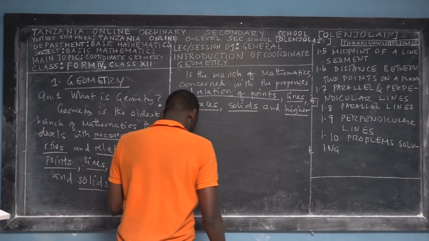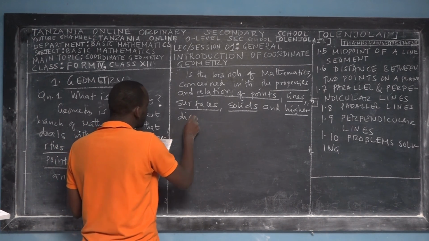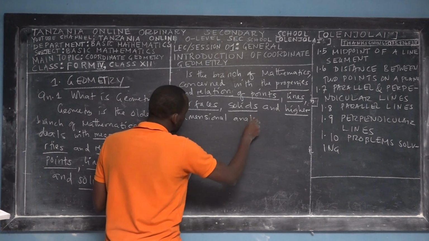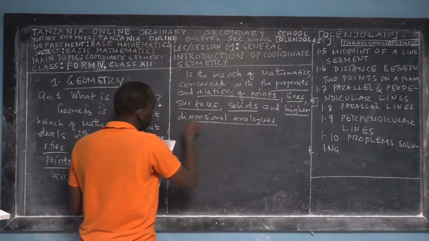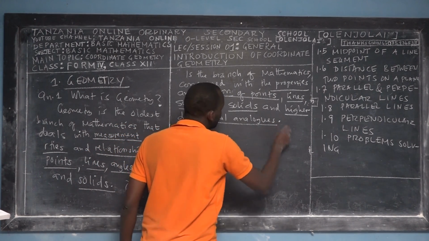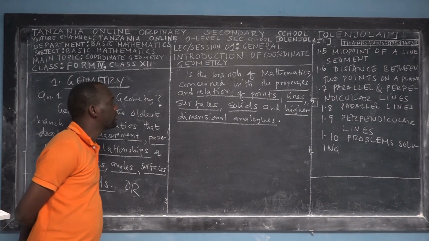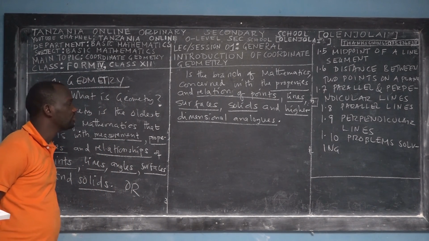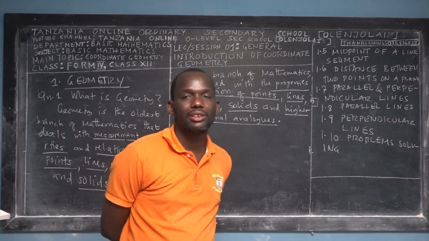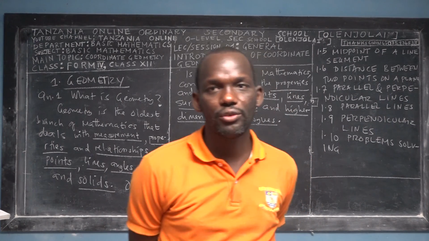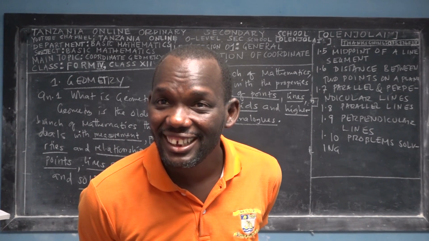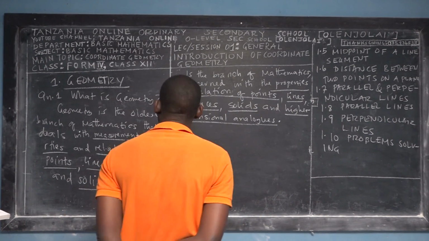Higher dimensional analogies. So you say this is a branch of mathematics concerned with the properties and relations of points, lines, surfaces, solids, and higher dimensional analogies. So that's the second definition of geometry. Do you like geometry? Can you call your firstborn geometry? Tell me in the comment section if you can do that.